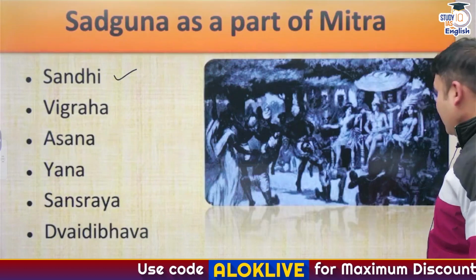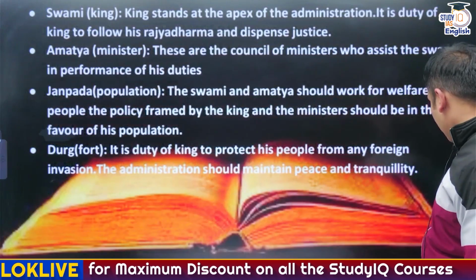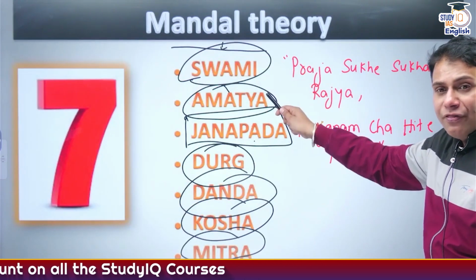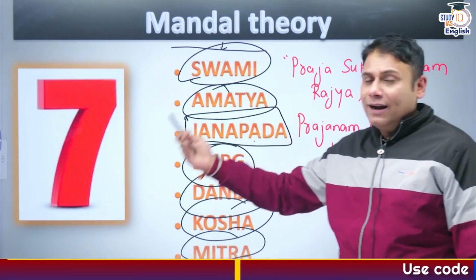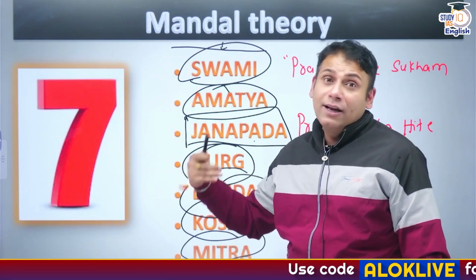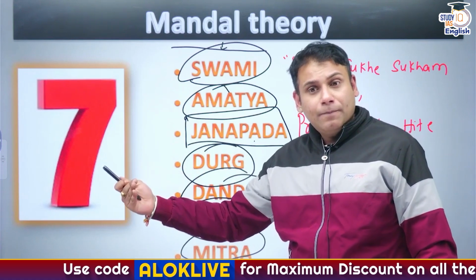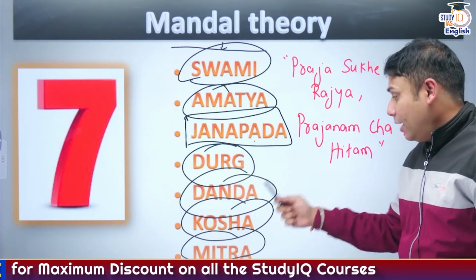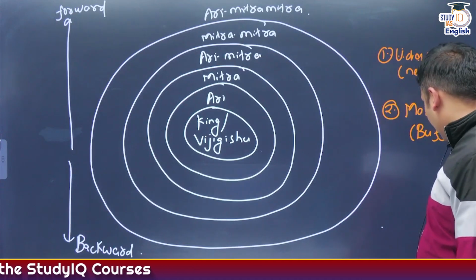So this theory is called the Saptang theory. So what are the different elements of Saptang theory? Swami, Amatya, Janpad, Durg means fort. Different Durg that I have explained to you: Jaladurg, Antar Dweep Durg, Giri Durg, Van Durg, Nar Durg, and so on. Kosh, treasury, Mitra. Now let me tell you about the Mandal theory.